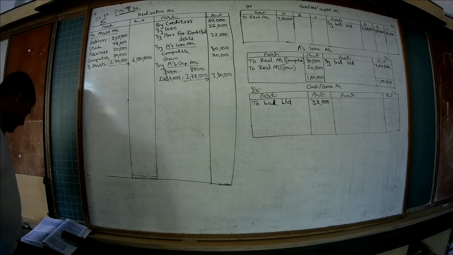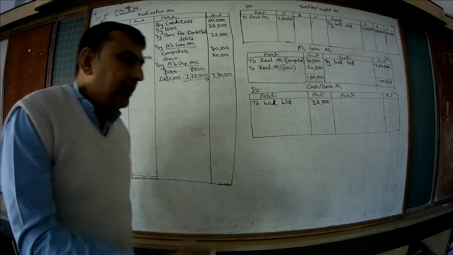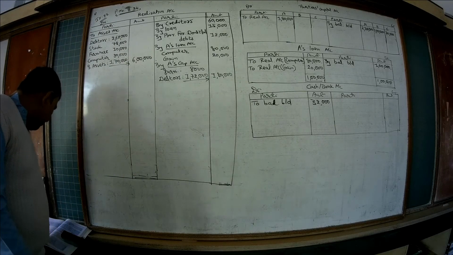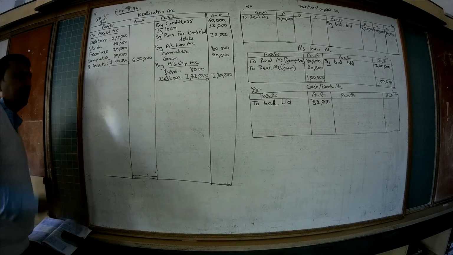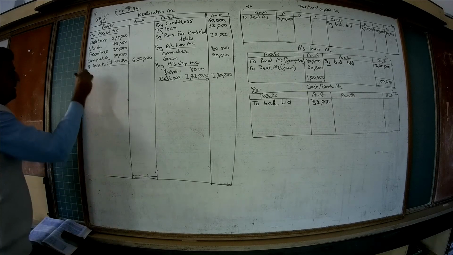Let's see the creditors of rupees 60,000 to be paid by him at this amount. Even A was ready to pay 60,000 to the creditors. So creditors will be paid by A. That means realization account is debited to A's capital.